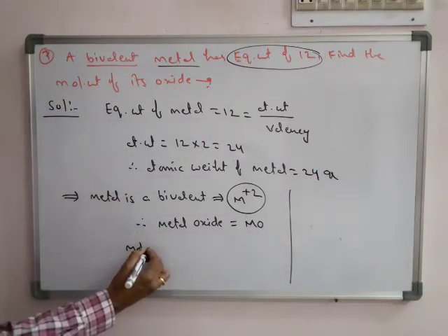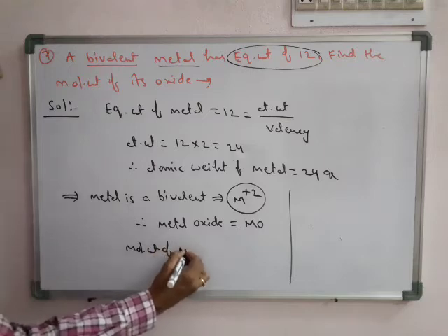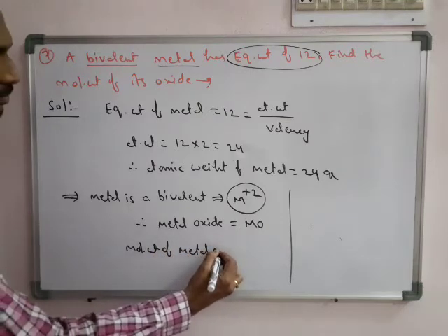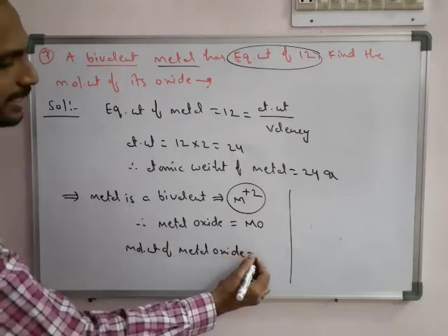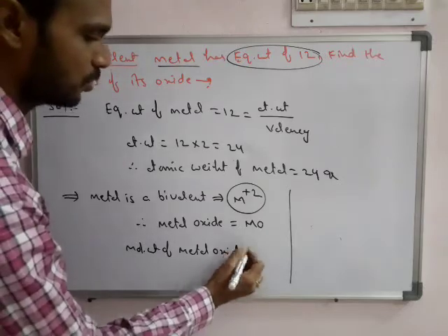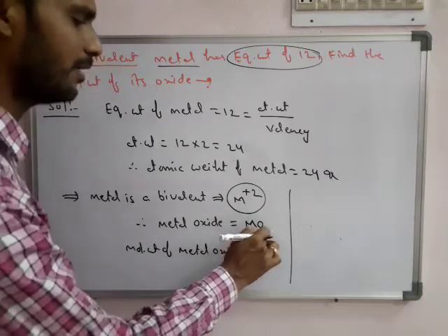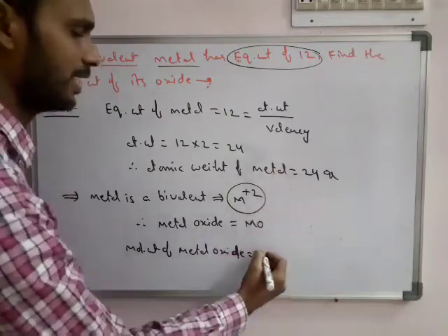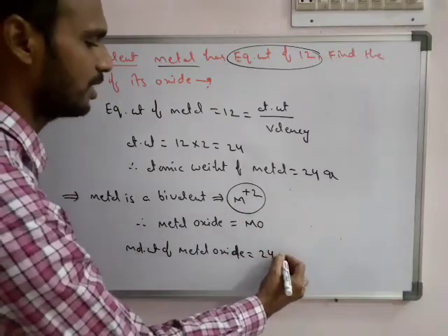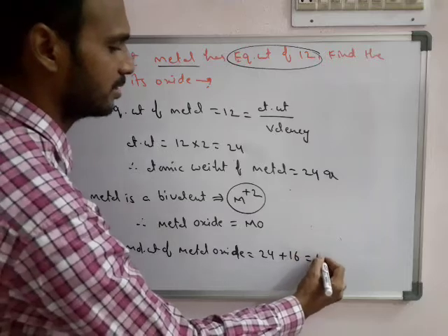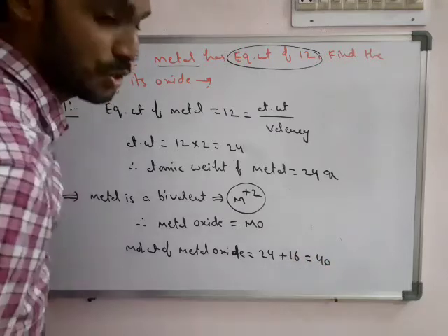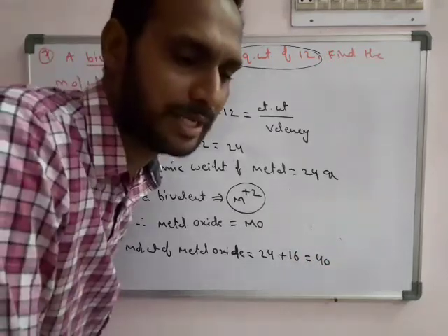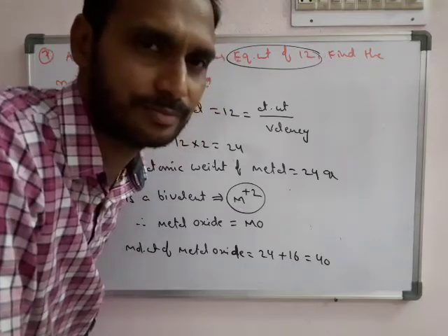Molecular weight of metal oxide is equal to metal atomic weight plus oxygen atomic weight, right? What is the metal? Already we calculated it as 24. Oxygen generally 16, that is 40. So what we guessed is correct, magnesium oxide. Okay.